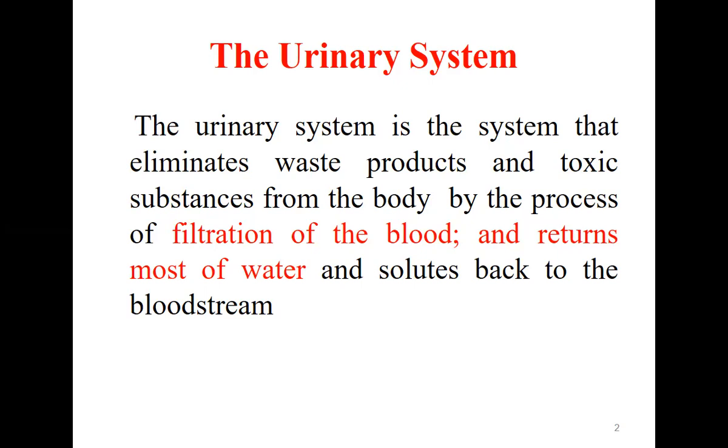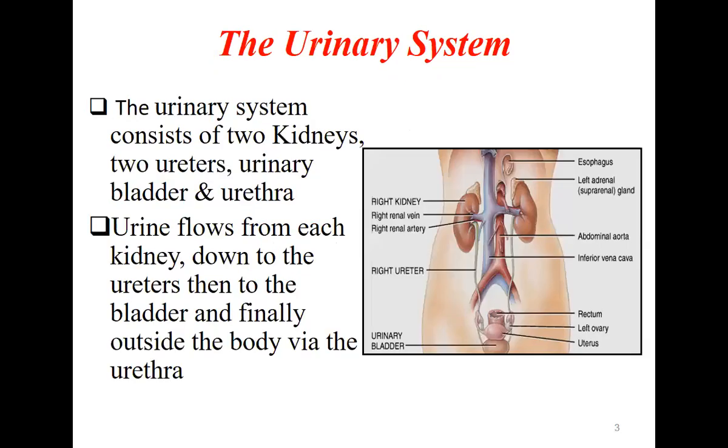So it will help in the filtration of blood as well as carrying back the water which is removed. It will be returned back to the body as well as solutes. Everything will be taken out and only the waste products and toxic substance from the body are eliminated through the urine. Okay. So for this elimination, we need the kidneys.